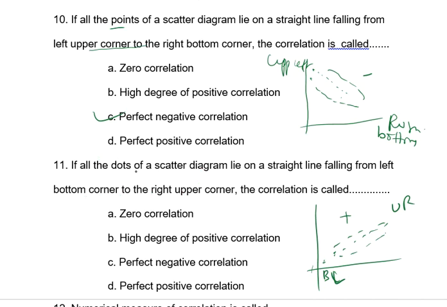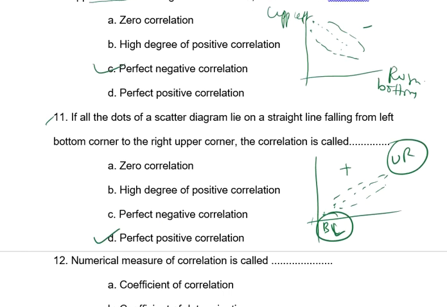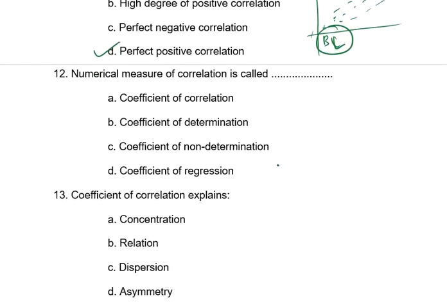The next question is the same. If all the dots of the scatter diagram lie on a line rising from the left bottom corner to the right upper corner, it is called perfect positive correlation. It was a perfect positive, bottom left to right upper, so perfect positive correlation. Next, question number 12.